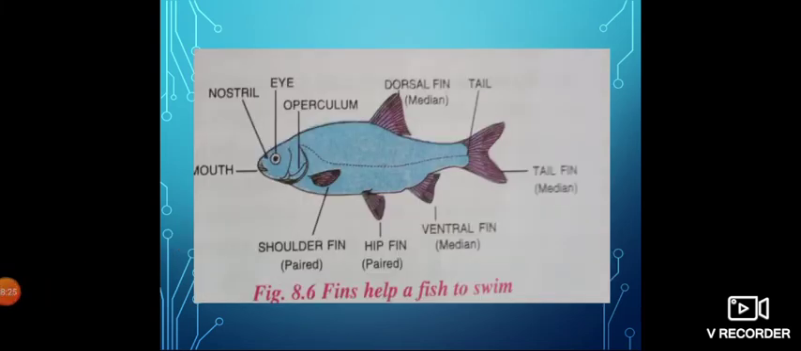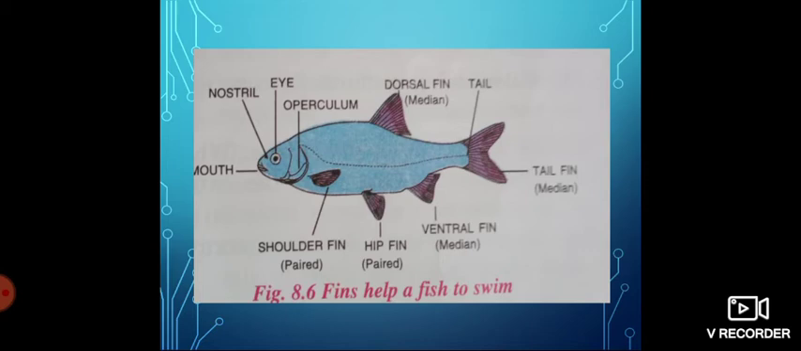Fishes have a streamlined body, tapering at both ends. This streamlined body offers the least resistance during forward movement in water. They can move very fast through the water with this shape. So a streamlined body helps the fish to swim very fast in water.